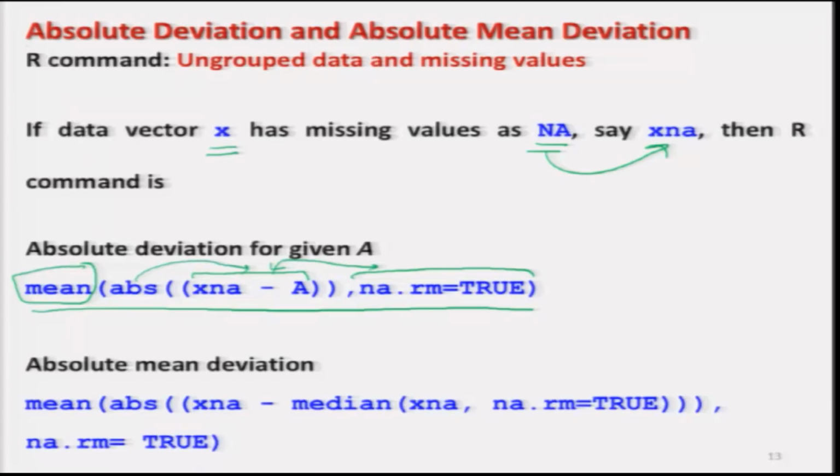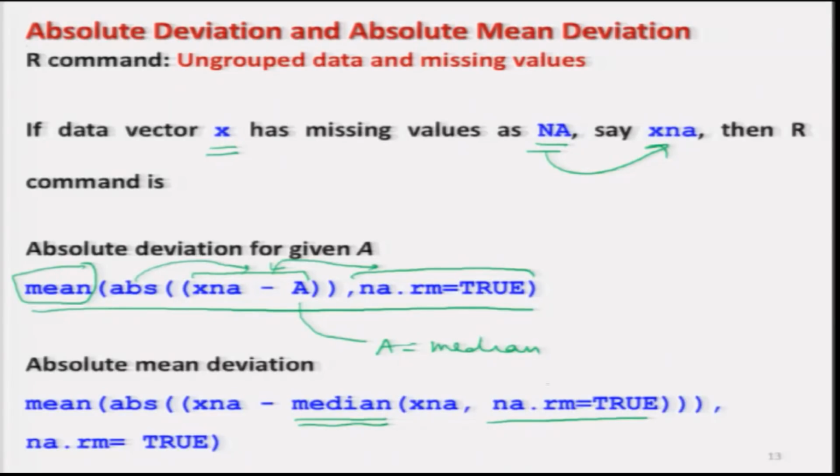And similarly, in case you want to find the absolute mean deviation, simply replace a by the median of x. In the same command I am simply replacing a by the median, but remember one thing, the median also has to be computed using na.rm equal to TRUE.